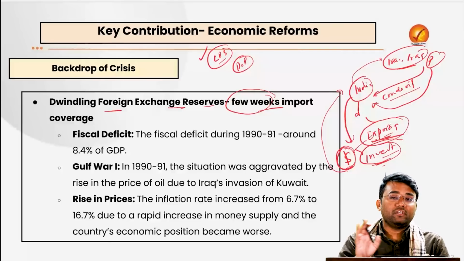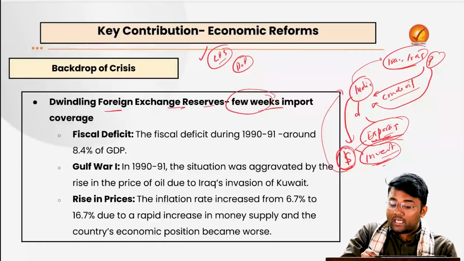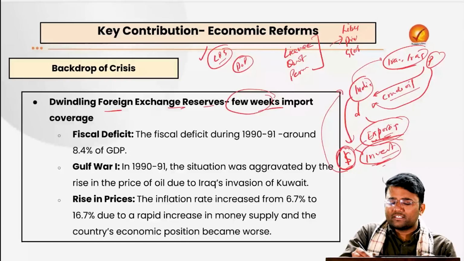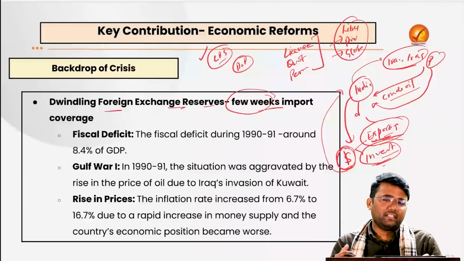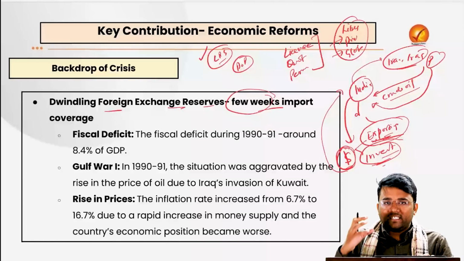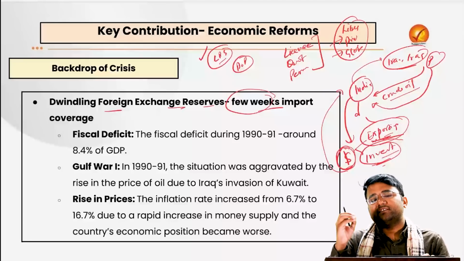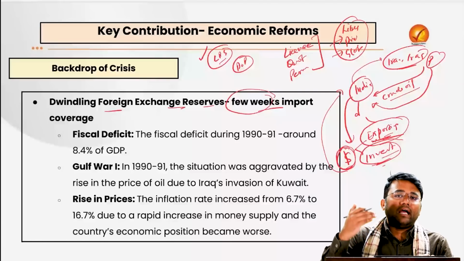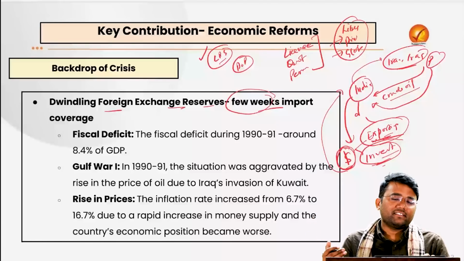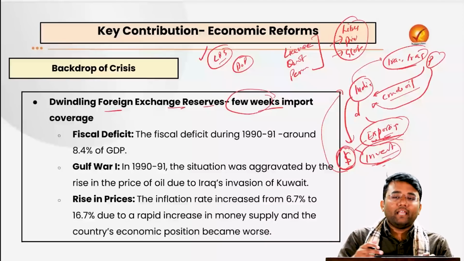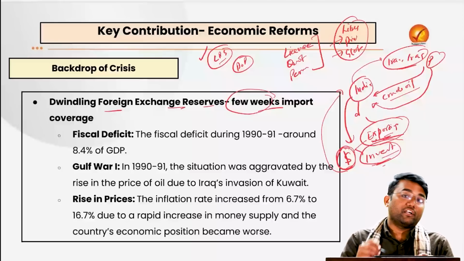But the IMF said it would give a loan if India improved its economic policy, if it changed the policy which earlier focused on license, quota and permits to liberalization, privatization and globalization. Although it was not explicitly said that these are the things you have to do, the condition was to ease your economy, remove the restrictions, so that some form of investment can go into the Indian economy and it can be more integrated with the world. So this was the backdrop of the crisis which actually led to these reforms.